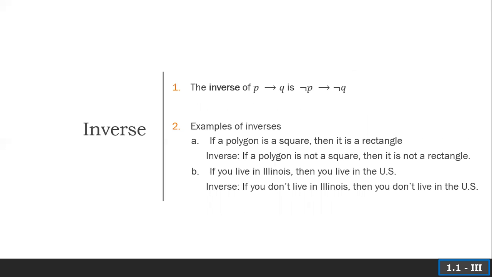And finally, the inverse. The inverse of P implies Q is not P implies not Q. Examples of inverses: if a polygon is a square, then it is a rectangle. The inverse is then, if a polygon is not a square, then it is not a rectangle. But that's not true. If you live in Illinois, then you live in the US. The inverse, if you don't live in Illinois, then you don't live in the US. Again, not true. There are other places to live in the US that are not Illinois.